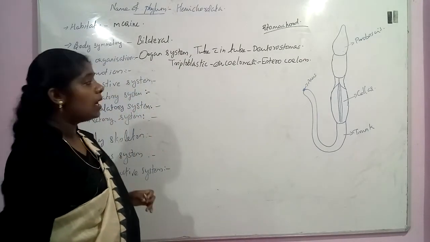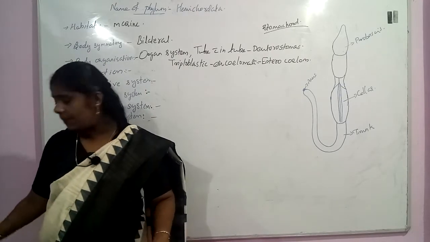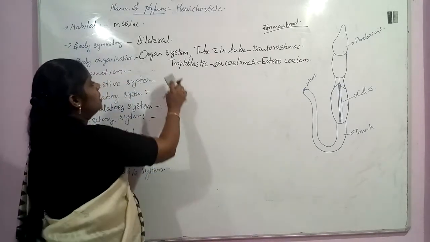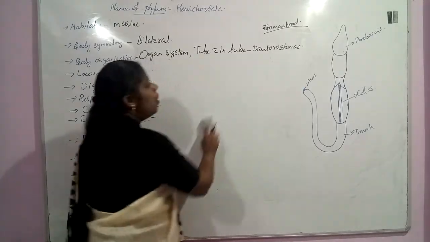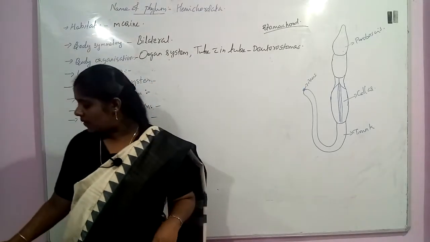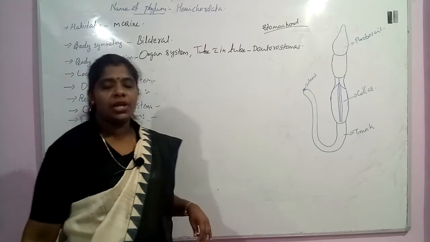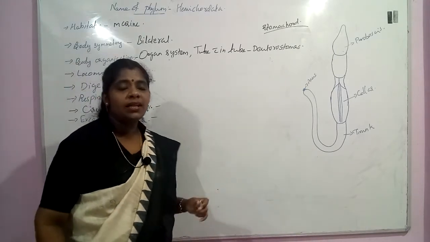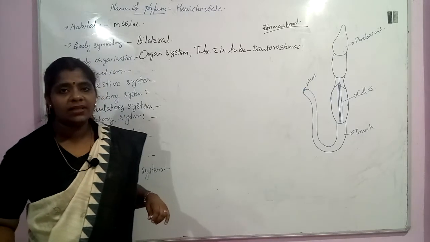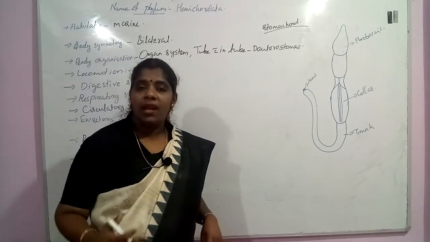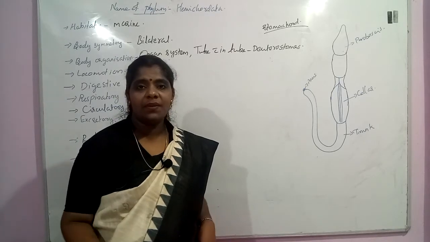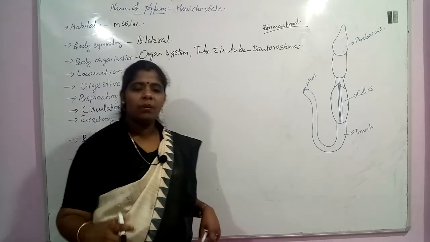Now we can see the locomotion in this group of organisms. The locomotion occurs because of some muscular structure present in this worm. Okay, so with the muscular structure it will undergo locomotion. Appo ee locomotion nadakkunna oru madiri neenti nadakkunna ore organism nadakkunna. Adupole we can see this organism is a kind of burrowing organism. It is a solitary, mobile, burrowing organism.